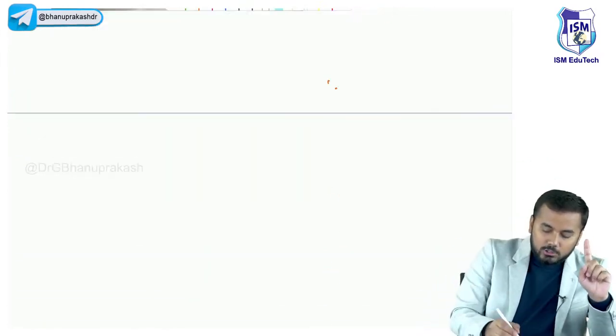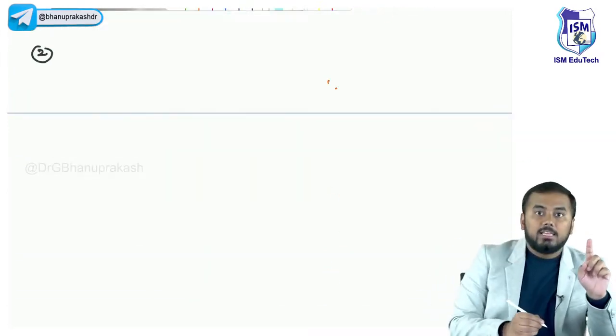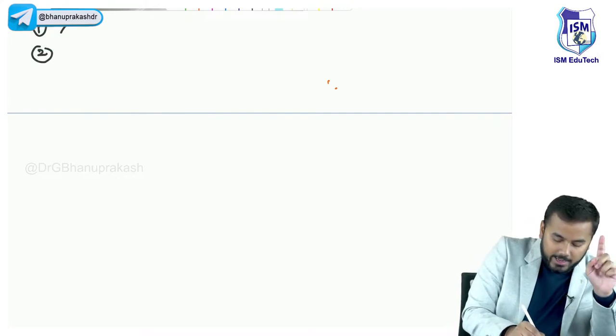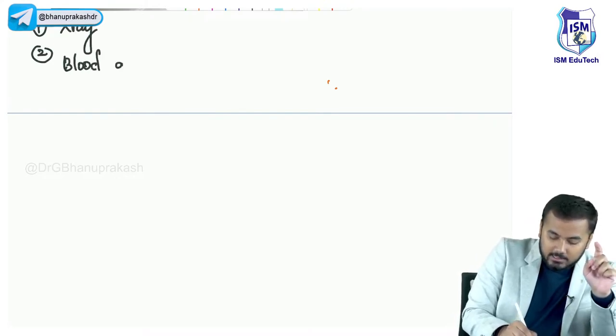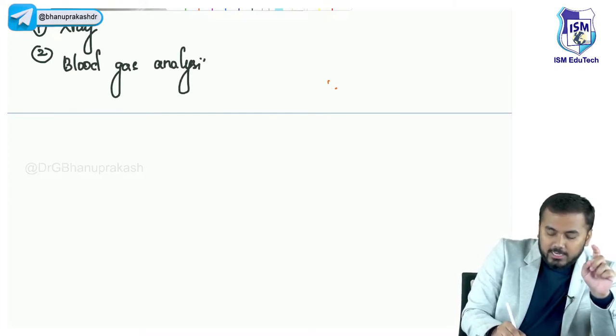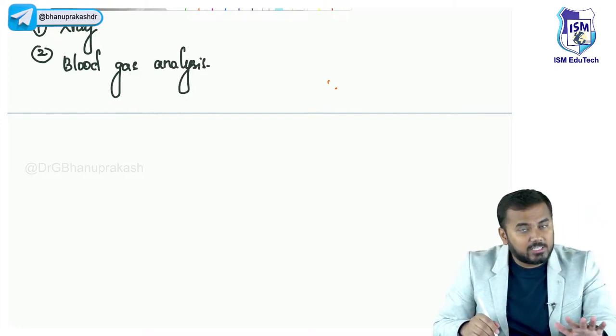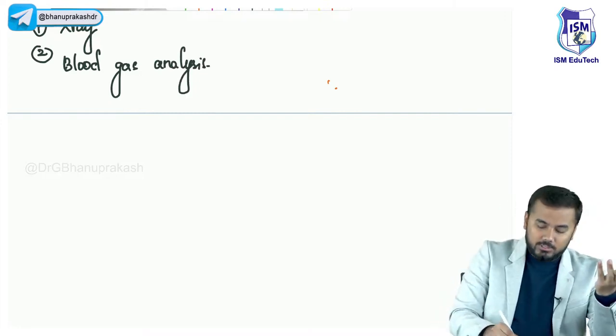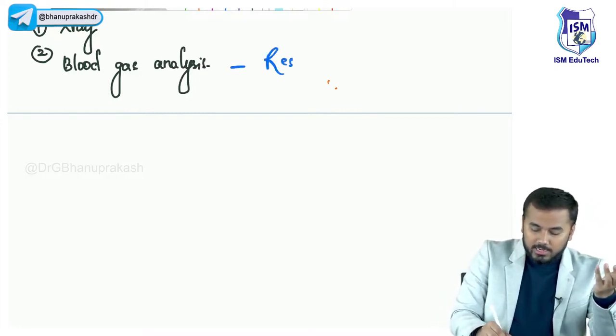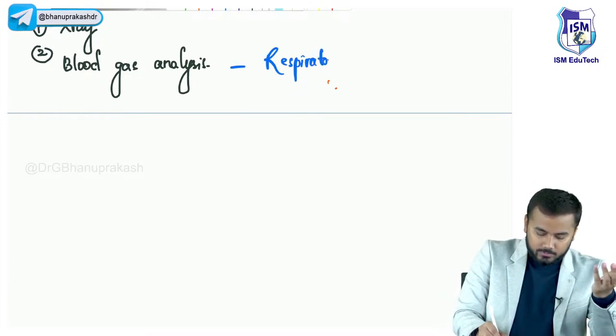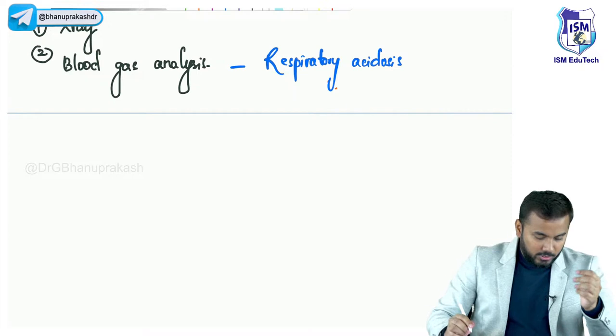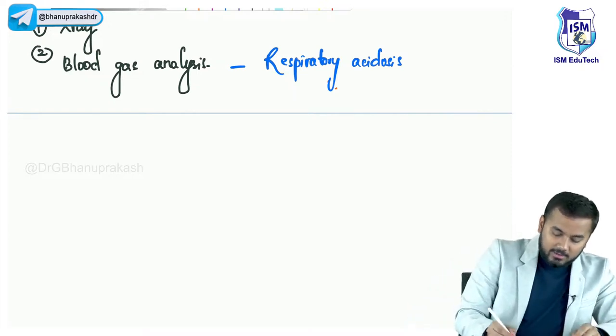Now let us look at the second diagnostic feature. The first was X-ray. The second diagnostic feature is blood gas analysis. Now you tell me, with blood gas analysis, will you see respiratory alkalosis or respiratory acidosis? Respiratory acidosis, right? You would see respiratory acidosis. So Deepu Niranjan, I hope you are understanding whatever I'm telling you.